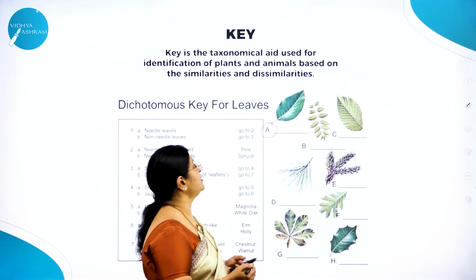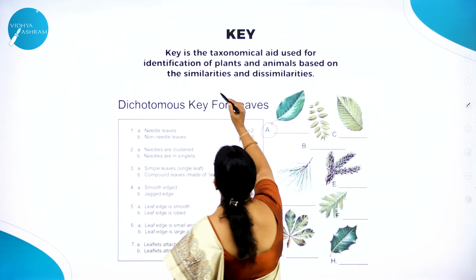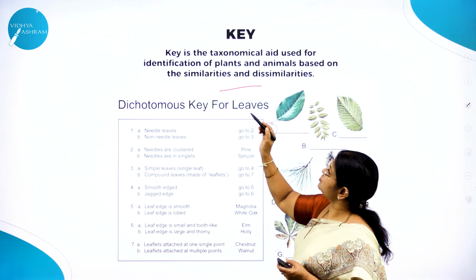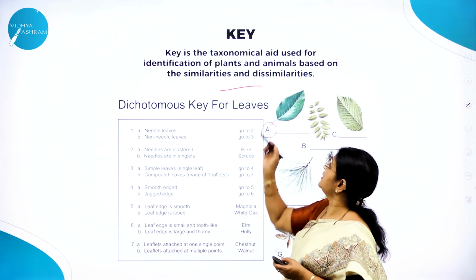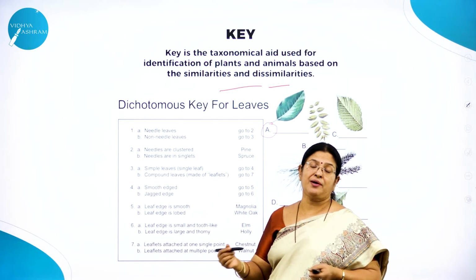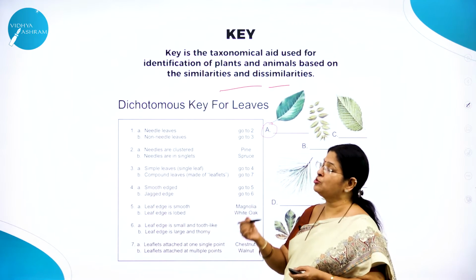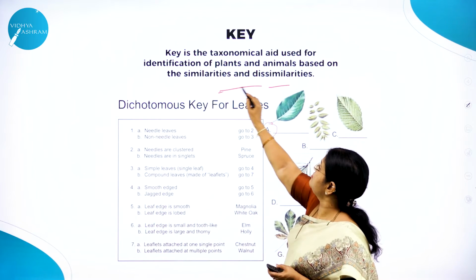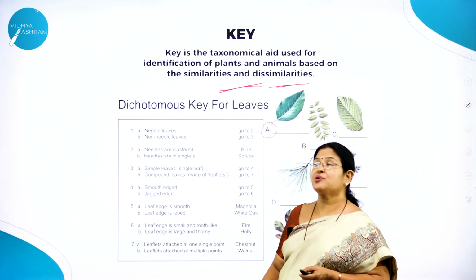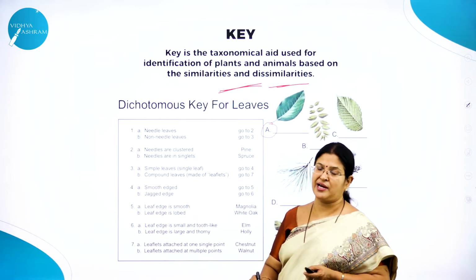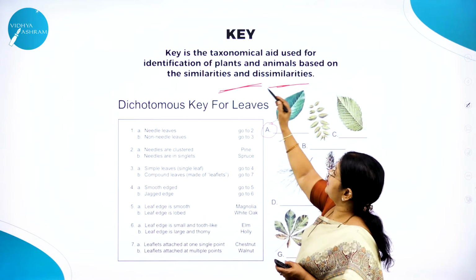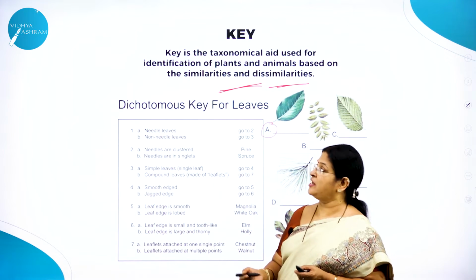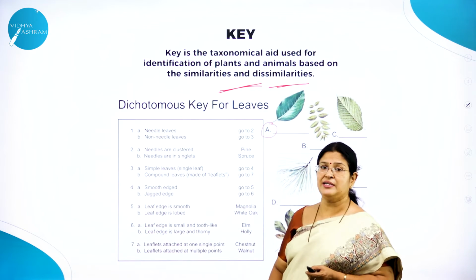Moving on to the last one, that is called the key. What is a key? A key is again a taxonomical aid. It is an aid which is used for identification of unknown plants and animals. So if you have come across some unknown plant or animal and you want to identify it, how are you going to identify it? You are going to identify it based on the similarities and dissimilarities. So a key is again a very, very important taxonomical aid which is used for the identification of plants and animals, particularly the unidentified plants and animals, based on the similarities and dissimilarities.